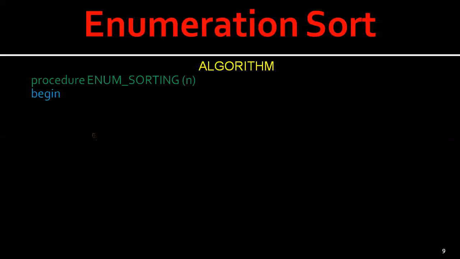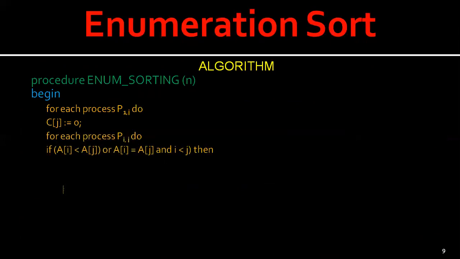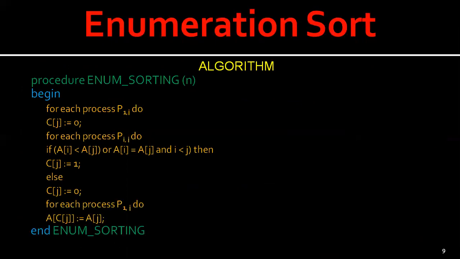This is a small algorithm written in the Pascal programming language. Here, procedure enumeration sorting of n begins, and you can see the end of enumeration sorting. For each process P1j, do C of j equal to 0. So for each process, initially we assign the value 0.